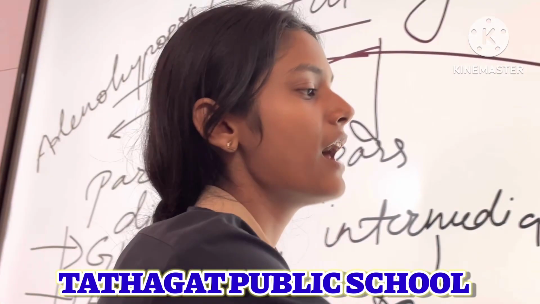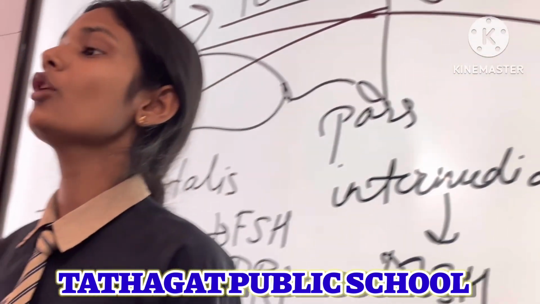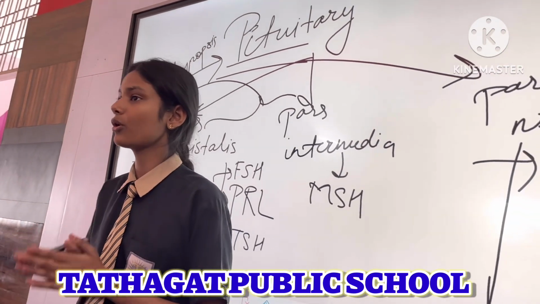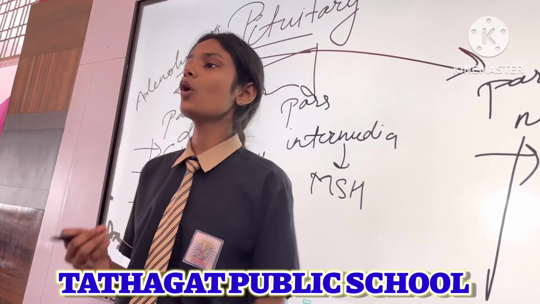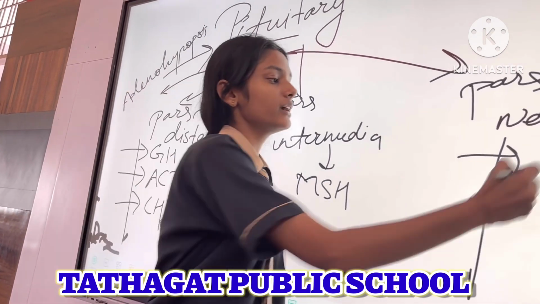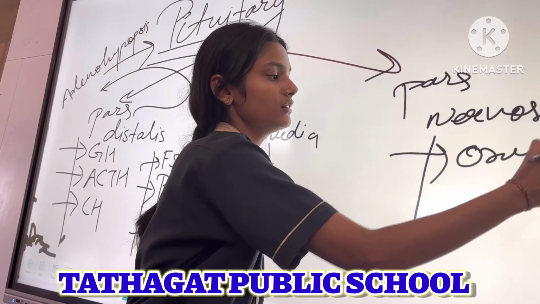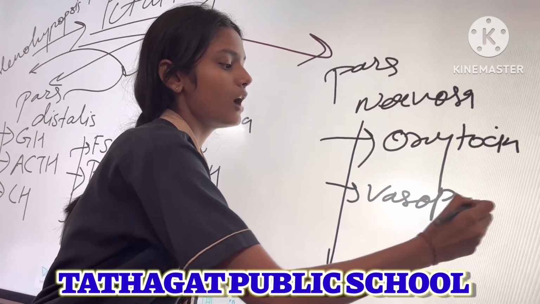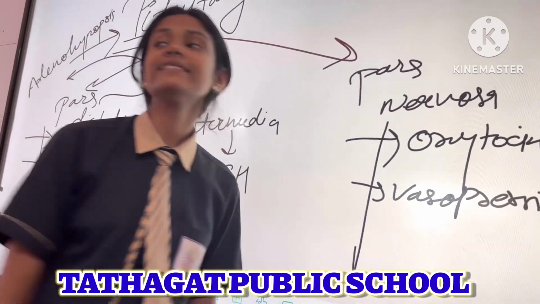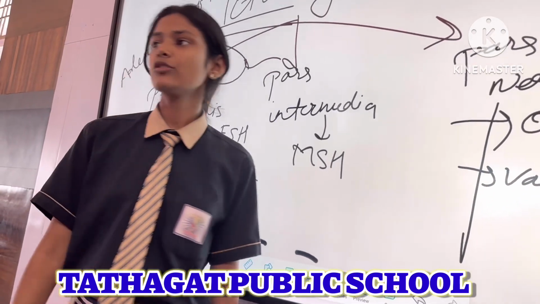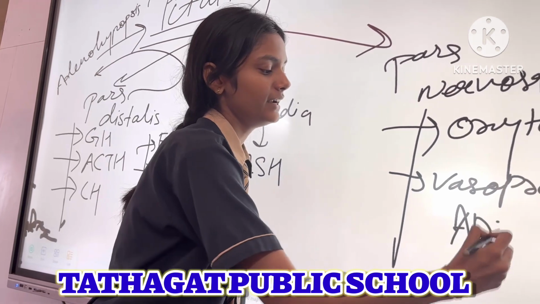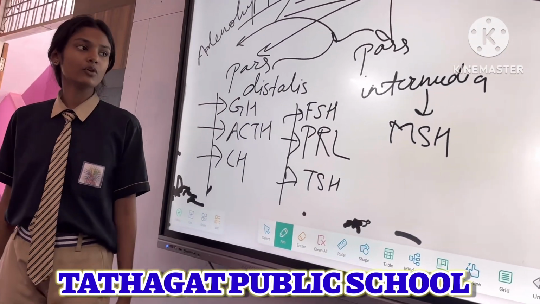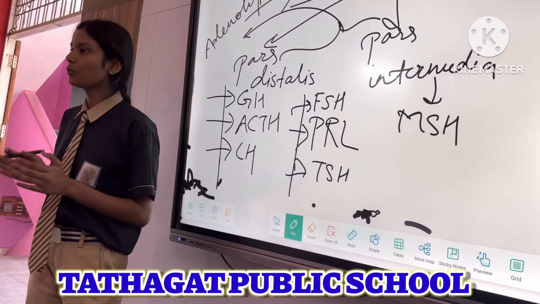Then there is pars nervosa, which does not produce hormones but stores them. Which two hormones were there? First was oxytocin and second was vasopressin. Vasopressin is also known as ADH. We will also learn their functions, but before that, we will go through the smaller topics.